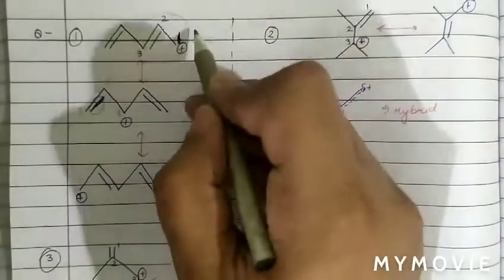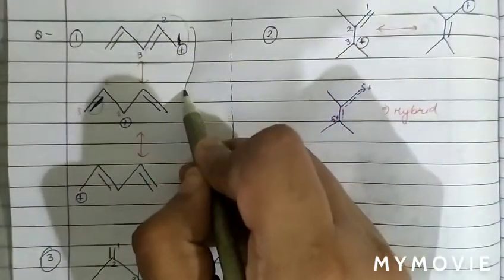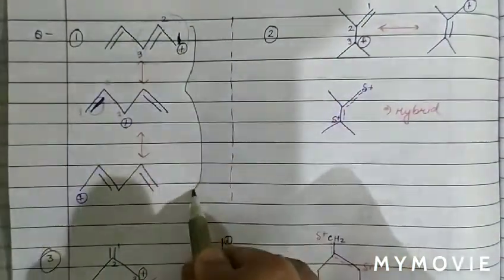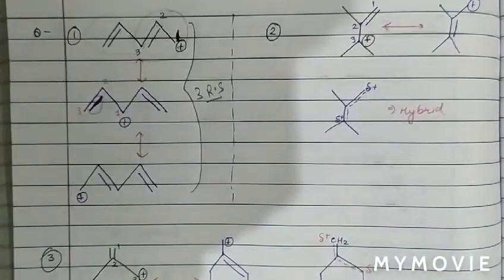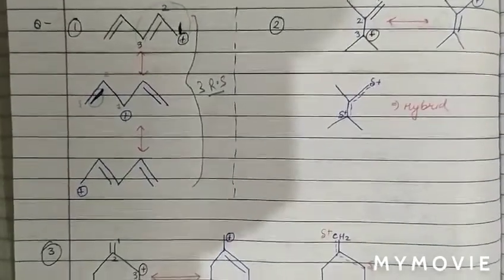Now we can see how many resonating structures we have drawn. We have drawn 3 resonating structures. So how many RS are possible? 3 RS are possible in this case. Now see the next question.